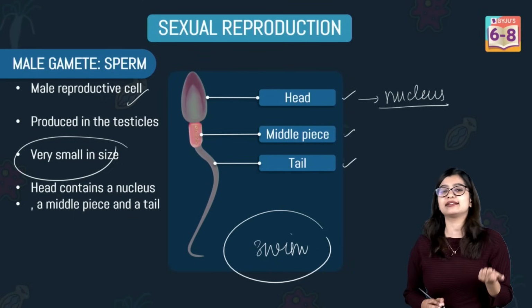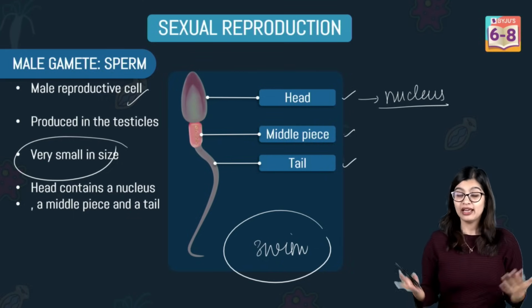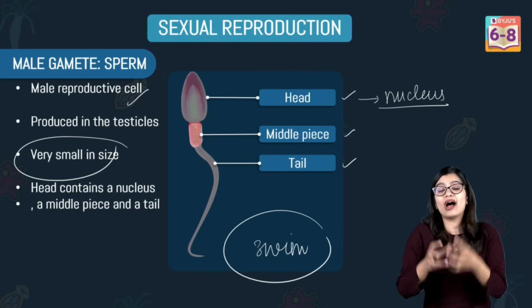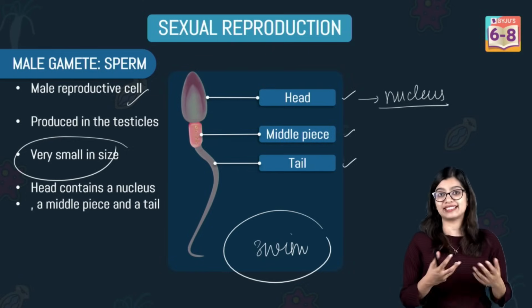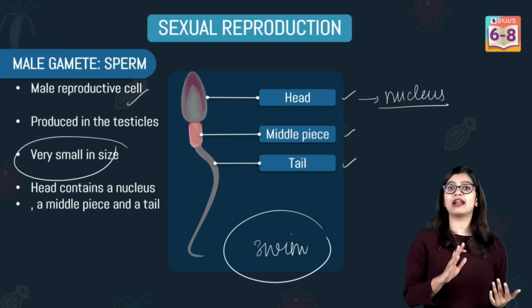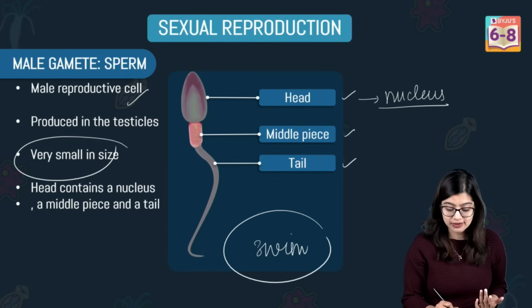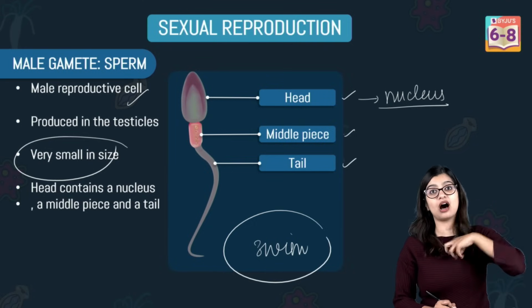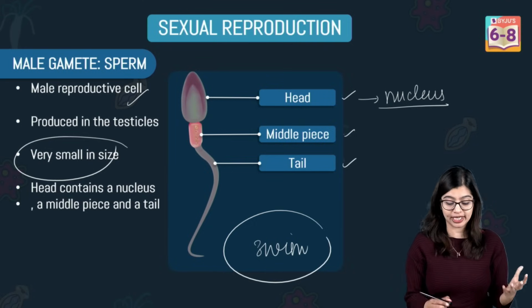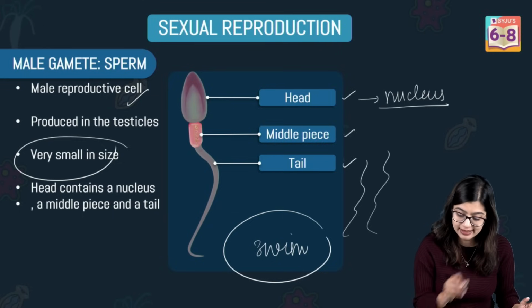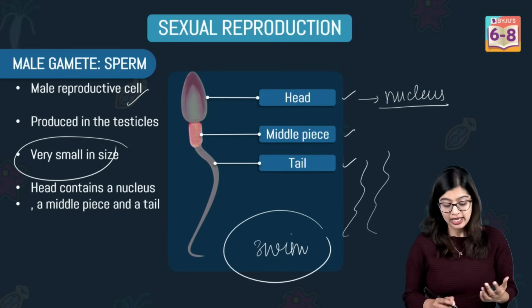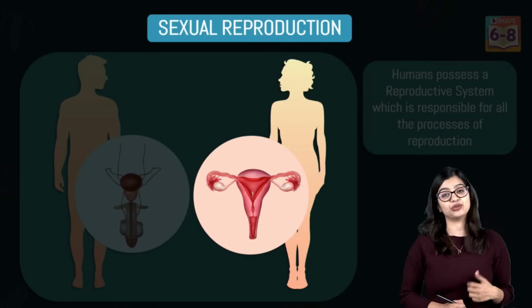Now why is it necessary for the sperms to swim? That is because once the male gamete is produced inside the male body, it needs to enter the female body. Which is why the sperms are released into the female body, and inside the female body it needs to swim. That is where these tails come into the picture.